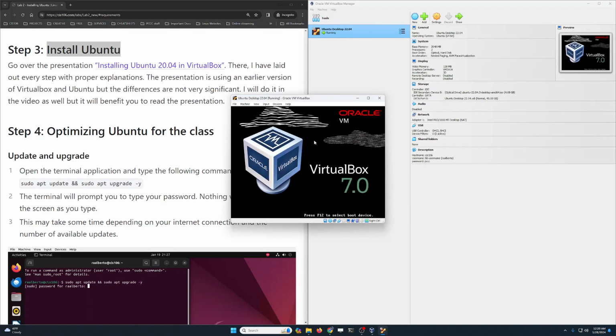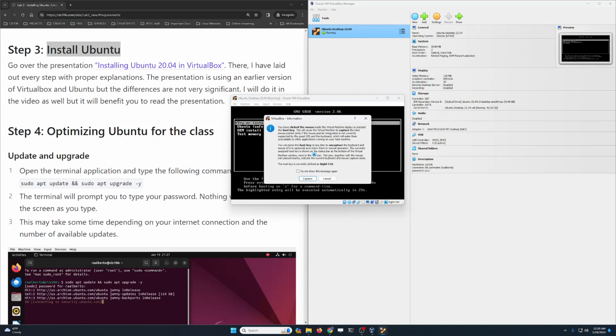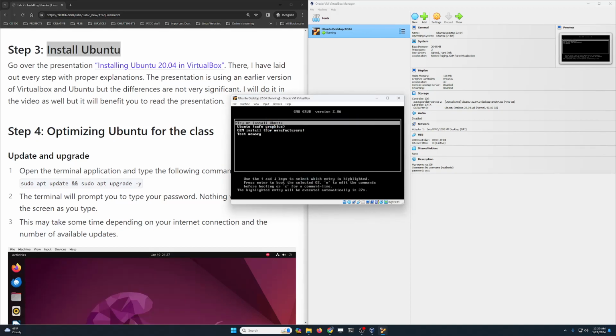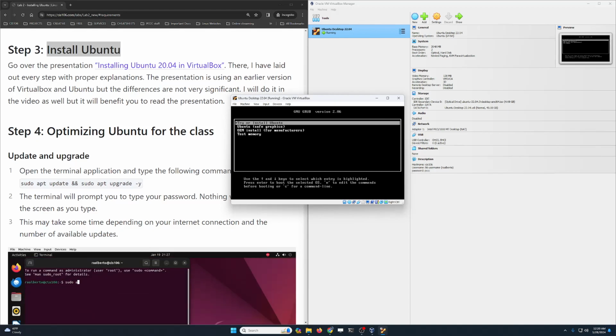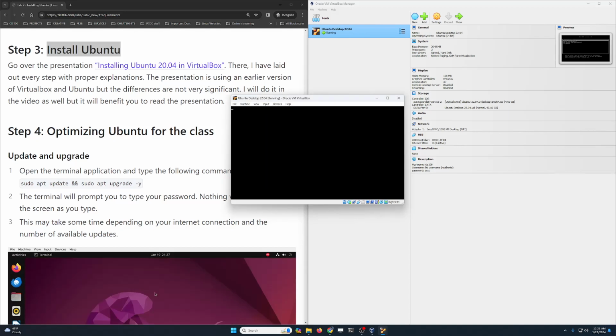Now, when you click inside the virtual machine, your mouse and keyboard are gonna be captured by the virtual machine. So your host computer no longer has control over them. Your virtual machine does. If you want to return control of the mouse and keyboard to your host machine, to Windows, press the right control key on the keyboard and notice how my cursor appears again. Again, I'm just gonna click inside, click on capture, and now we're gonna simply click on try or install Ubuntu.